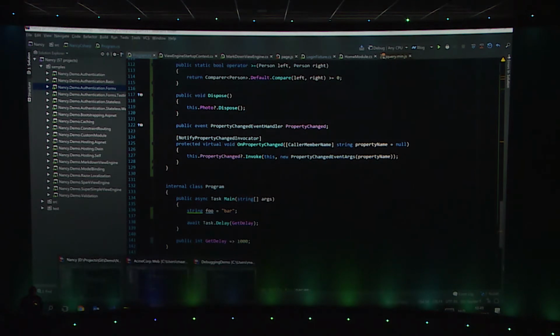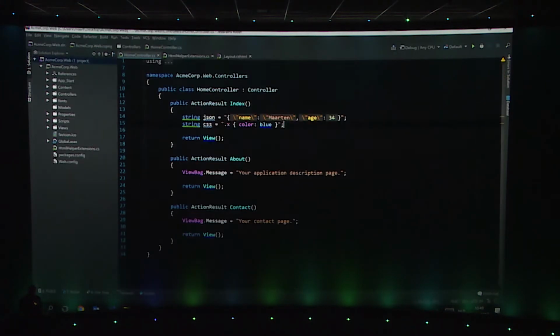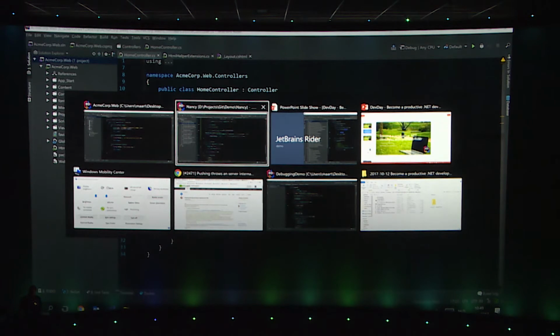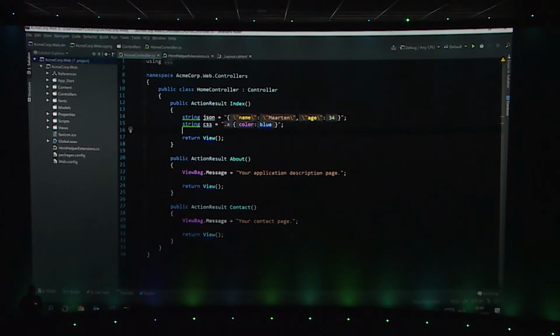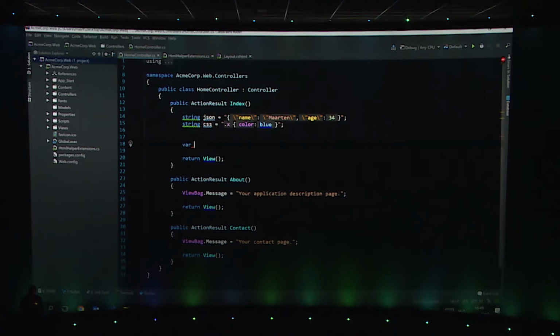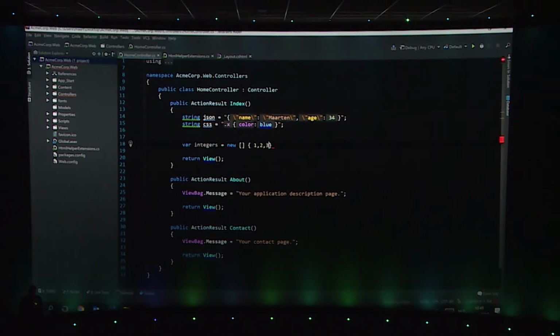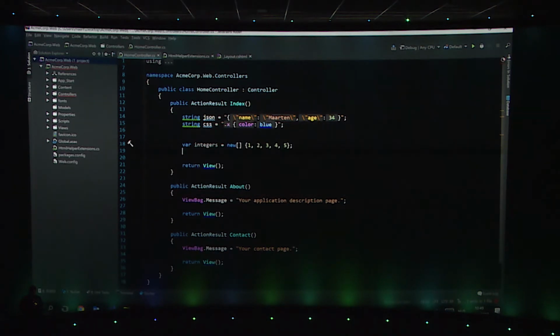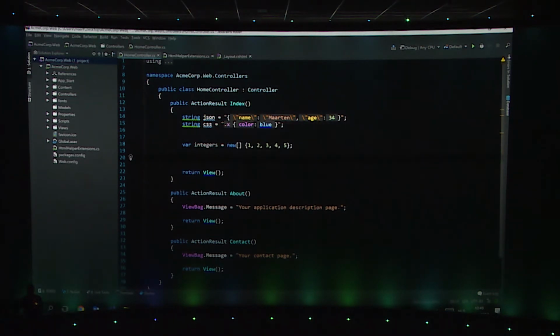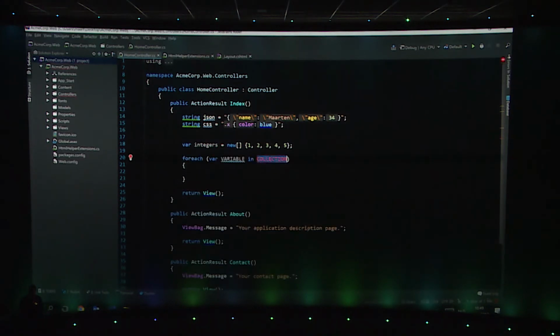Right, some other things. Do I have another project? Yes, I have another project. Postfix Completion. That's a really nice one. Let's go to this one. Let's say we have an array of integers, and let's say it's an array containing 1, 2, 3, 4, 5, etc. What I can do is if I want to do a foreach over this array or any collection, I can just write foreach and use the template and say, okay, I want to loop integers and then say it's an int or a var, depending on your code style. Let's go with var and call it i and then start writing my code there.